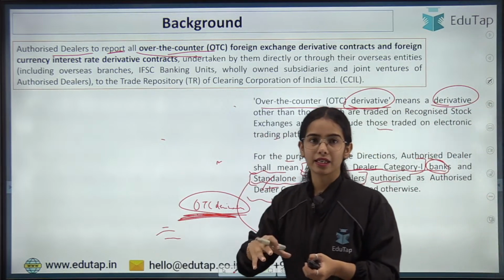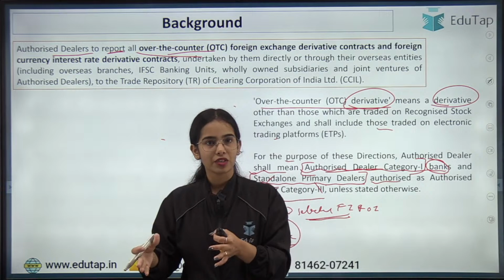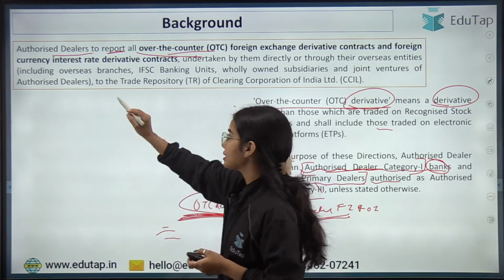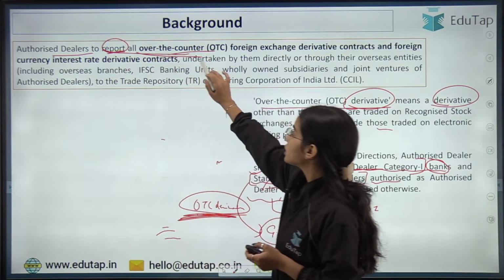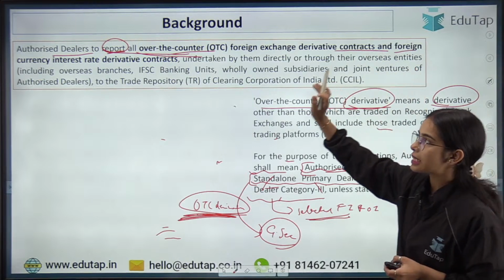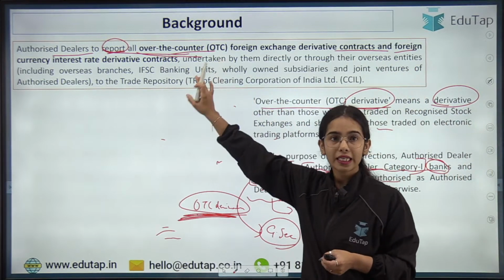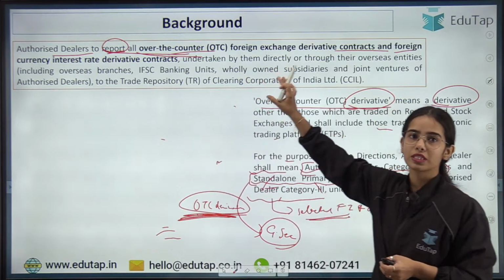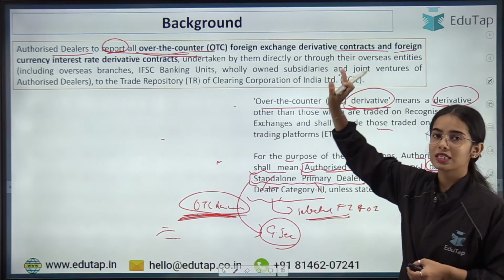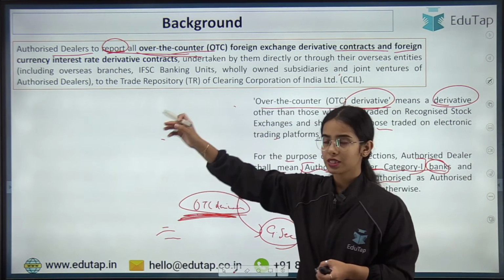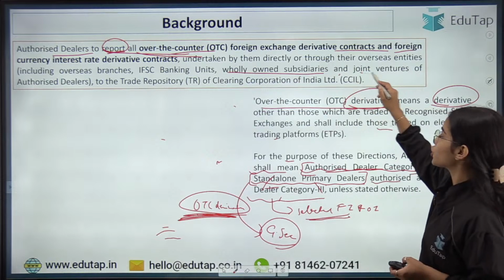To get the data for over-the-counter derivatives, the RBI has released guidelines. Authorized dealers have to report all over-the-counter foreign exchange derivative contracts and foreign currency interest rate derivative contracts undertaken by them directly or through their overseas entities such as overseas branches, International Financial Service Centre banking units, wholly owned subsidiaries and joint ventures.